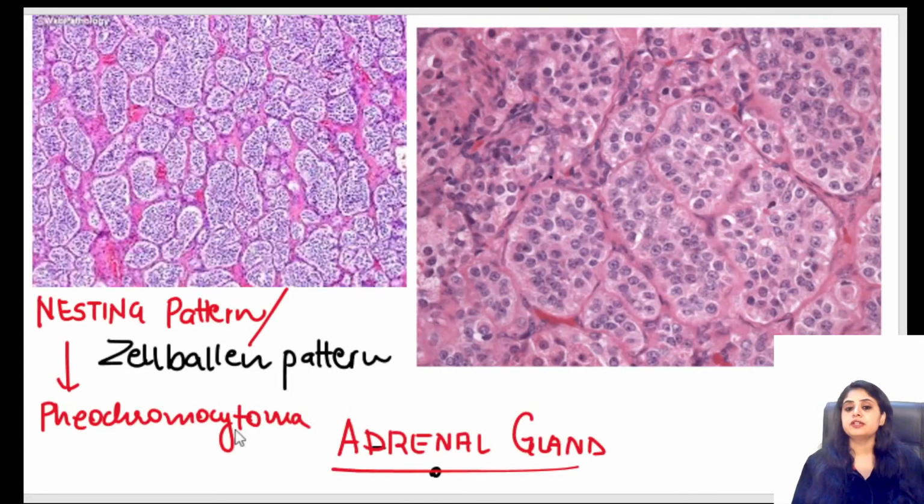Is pheochromocytoma a neuroendocrine tumor? Yes, it is. Pheochromocytoma is a neuroendocrine tumor, hence it shows the nesting pattern. But what is this Zellballen word? Zellballen word means the same. It is the same as nesting pattern, but I only use it when I'm talking about pheochromocytoma. I don't use this word for other neuroendocrine tumors.